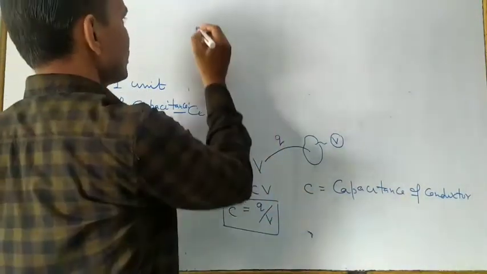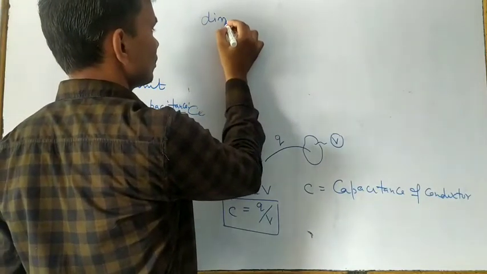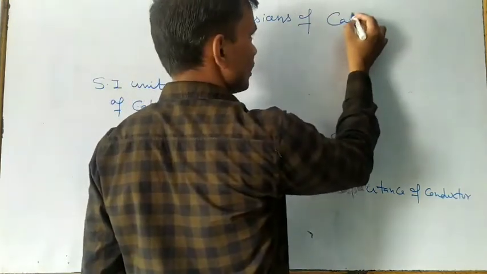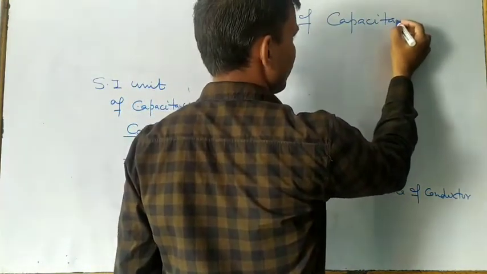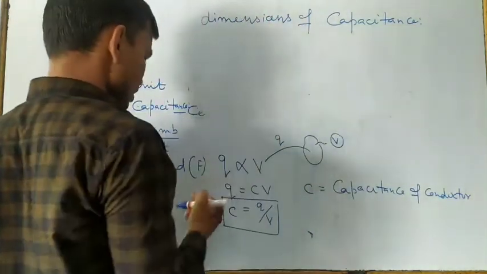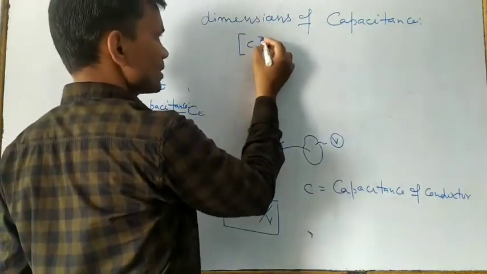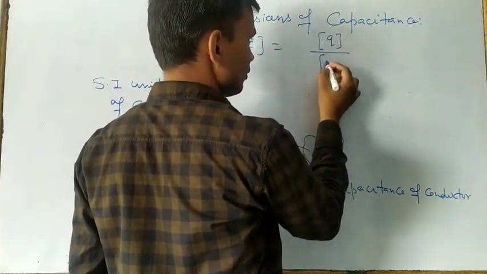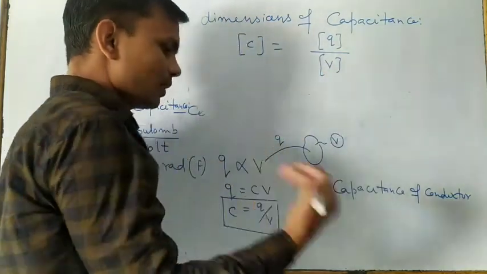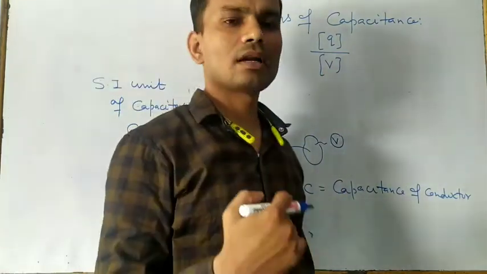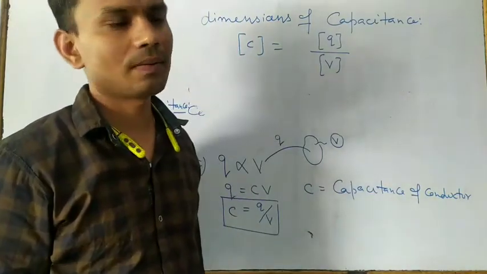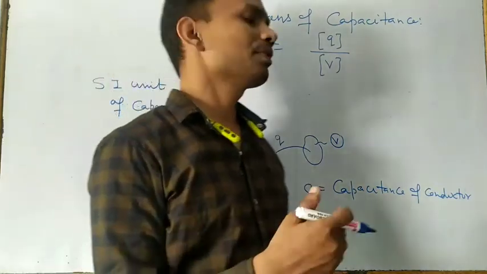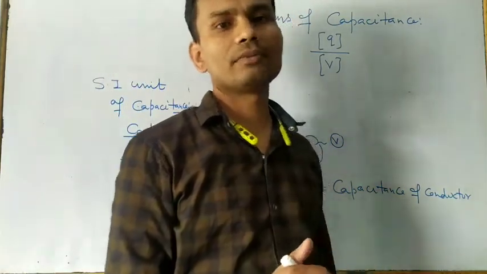So for calculation of the dimensions of capacitance, or electrical capacitance, we want to find the dimensions of C, that is dimensions of charge divided by dimensions of potential. We already know that for writing the dimensions of any physical quantity, we break derived quantities into fundamental physical quantities.